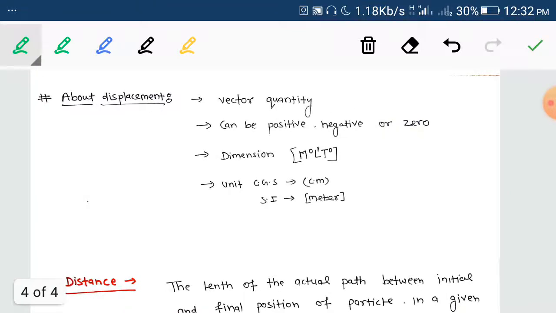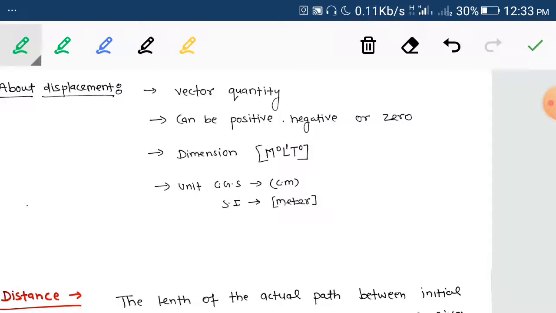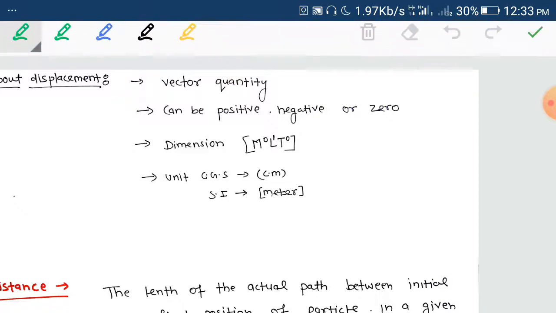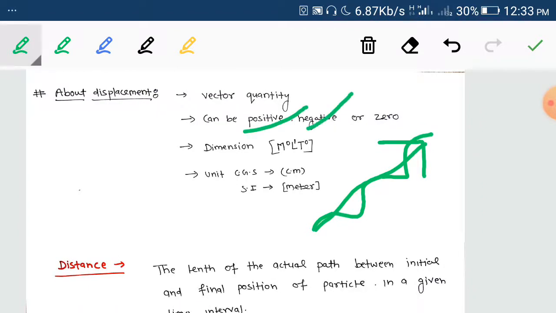Okay, some points about displacement. Displacement is a vector quantity, it has a direction: the arrow starts from the initial point to the final point. So if a particle goes there, then the direction of the displacement is like that. Head is the final position and tail is the initial position. And displacement can be positive, negative or zero. It's very important. This is because it is a directional property, a vector quantity. The dimension is M power zero, L power one, T power zero. And the unit in CGS is centimeter and in SI is meter, obviously.